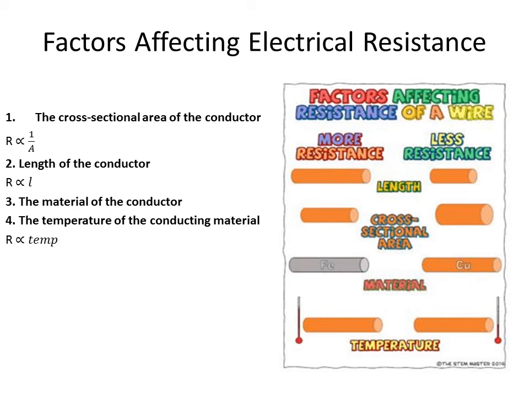A cold wire has less resistance than a warm one. Cooler particles of material vibrate less due to less kinetic energy. So there is less chance of collision with moving electrons when the conducting wire is cold. So the temperature of the conducting material plays an important role in deciding the resistance of the conductor. So the resistance of the conductor is directly proportional to the temperature of the conductor.